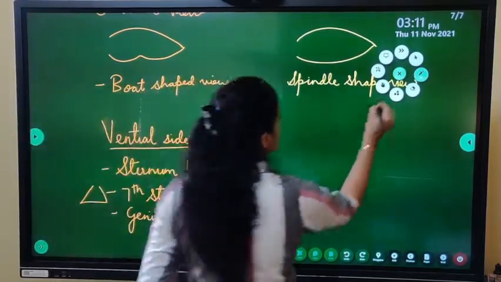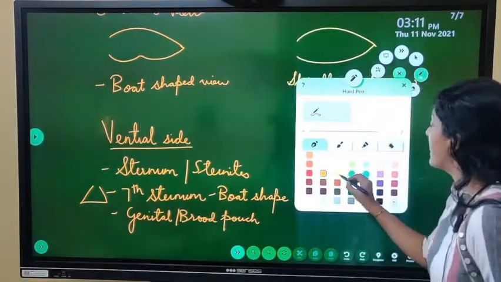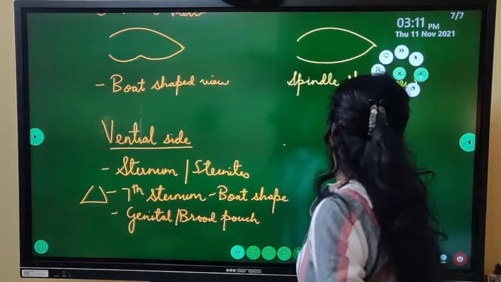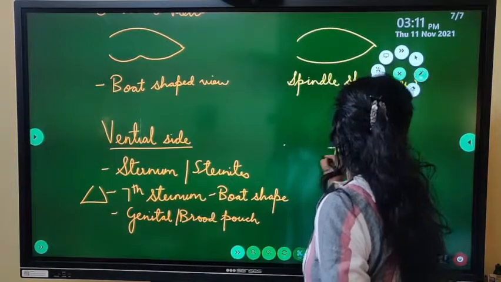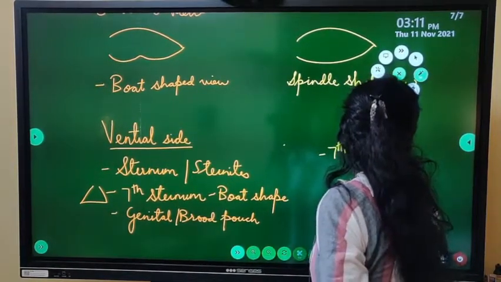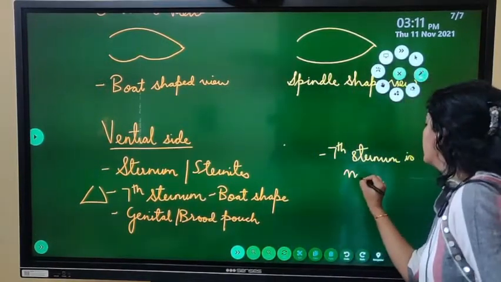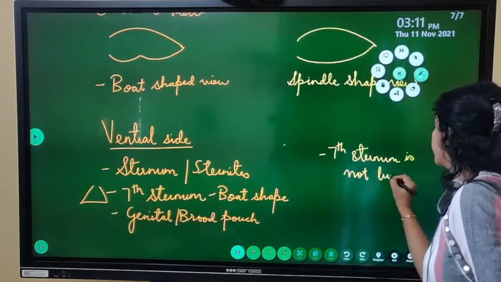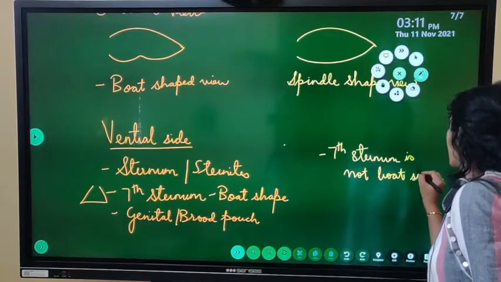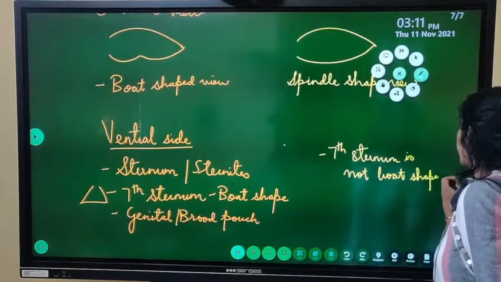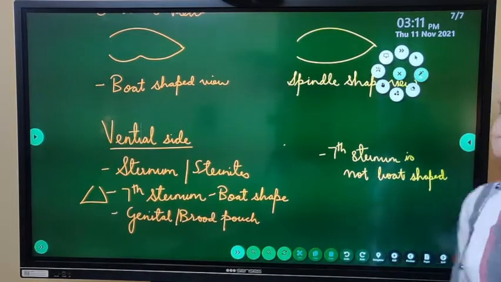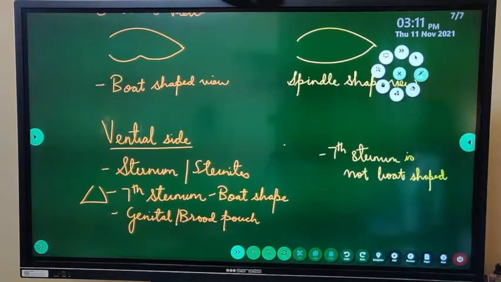But in case of the male, this is not so. The seventh sternum is not boat shaped. It is not boat shaped. Alright, so now quickly see what differences we have seen.